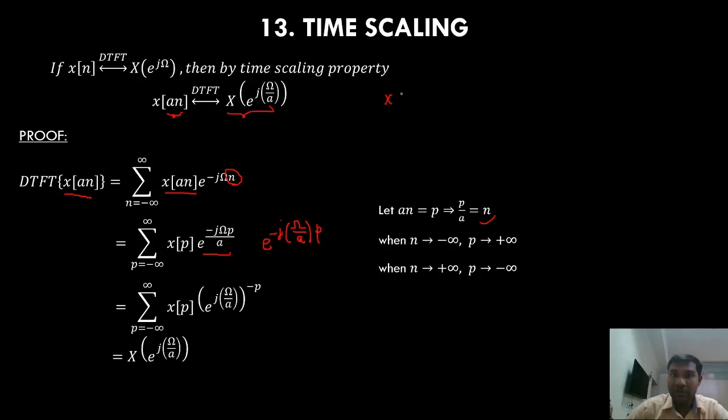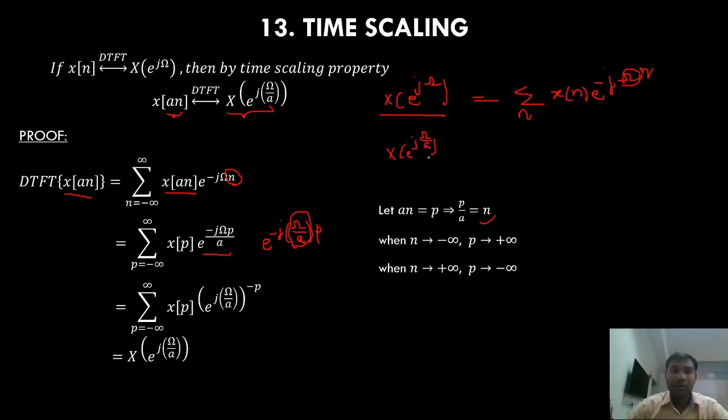Same, because I have X(e^jω) equals summation over n from minus infinity to infinity of x[n] e^(-jωn). Now in place of ω I have ω/a. So this becomes X(e^(jω/a)), right? X(e^(jω/a)). So this is my time scaling.